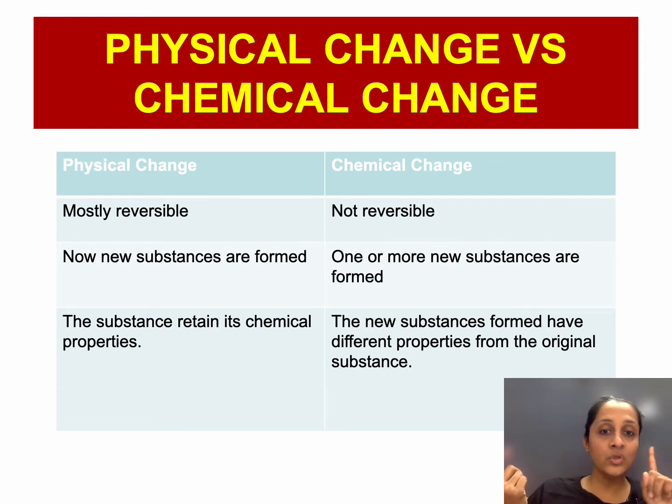Physical, no new substance is formed, while in chemical, one or more new substances are formed. Because in physical change no new substance is formed, it retains its chemical properties. While in chemical change, because a new substance is being formed, it is going to have different properties with respect to the original substance. It's not going to be the same property because the chemical composition has changed.